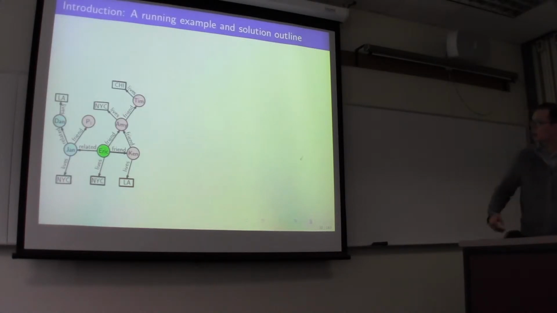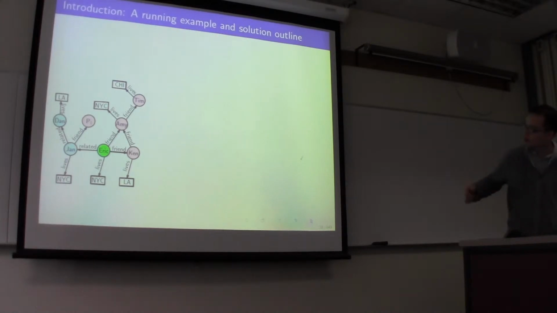Here's a running example. Suppose here's a fragment of Eric's social network. It captures Eric's direct friend Amy, and his friend of friend, Jim, and also his relative, Jim, and his relative of relative, Dan, and the cities these people are living in.